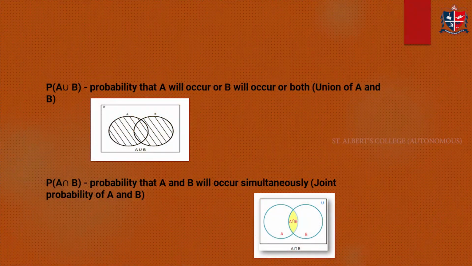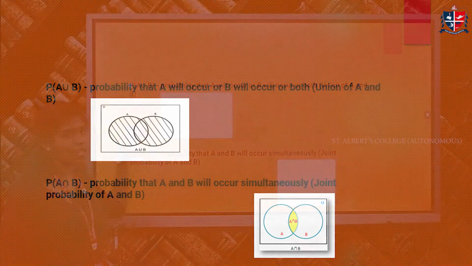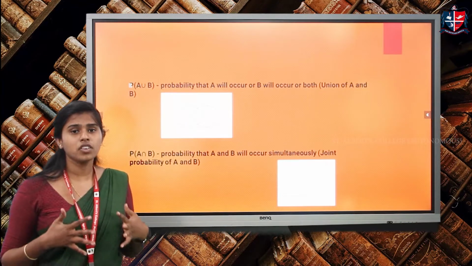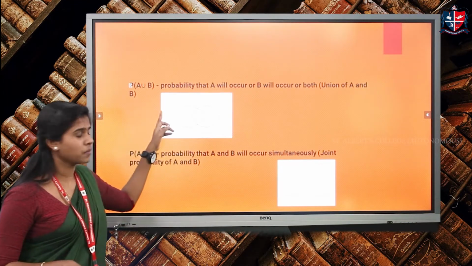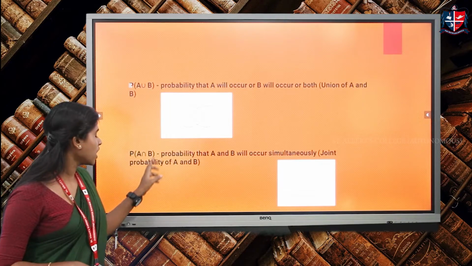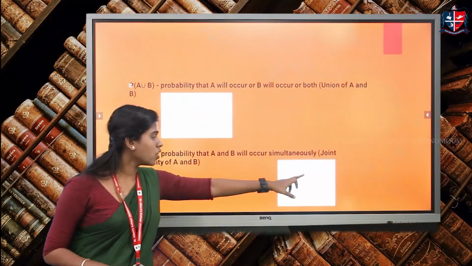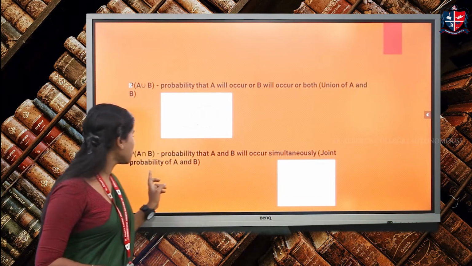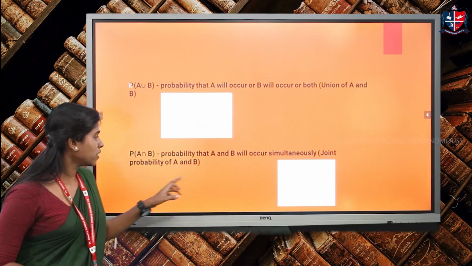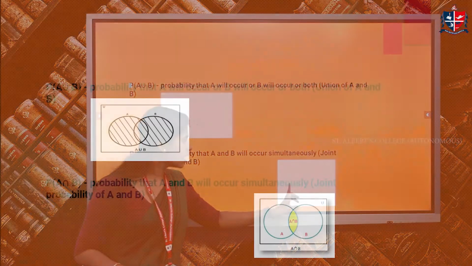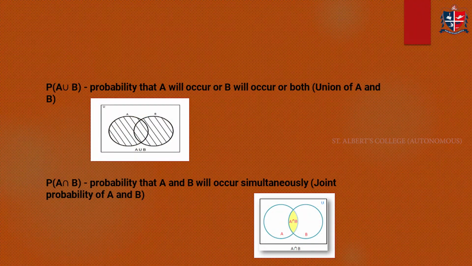Next is P of A union B. A union B occurs when A or B occurs, or both occur. That is the union of A and B. If two events are said to happen together, then it is known as A union B. And next is P of A intersection B. This is the probability that A and B will occur simultaneously, that both A and B occur together. That is known as the joint probability of A and B. In this diagram, we can see that this is the A event, this is the B event, and this is the universal set. And this yellow portion refers to A intersection B.